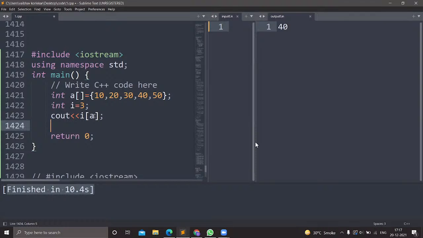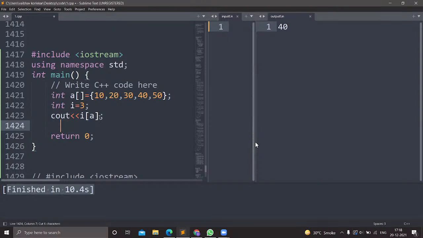Because whatever is present before the bracket and inside the bracket gets added, right? So suppose if you write the address of this, then you will get the address of the ith element. Whenever you want to access the element, it adds both, whatever is present before the bracket is added with whatever is present inside the bracket. As there is no address sign, it will be treated as a pointer. This is the way it will print.